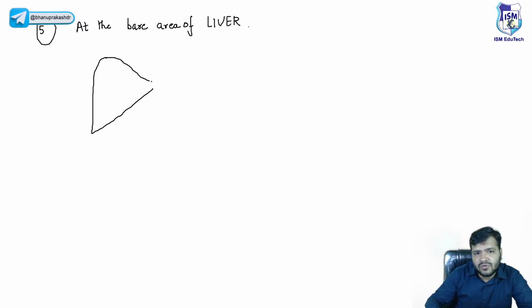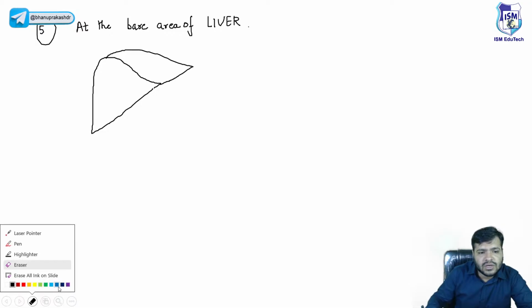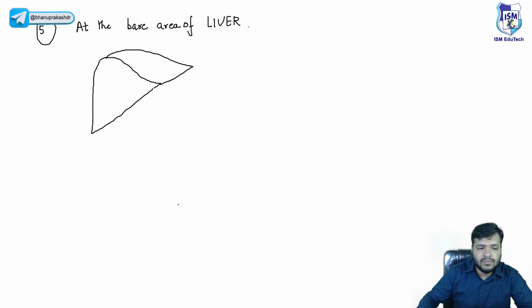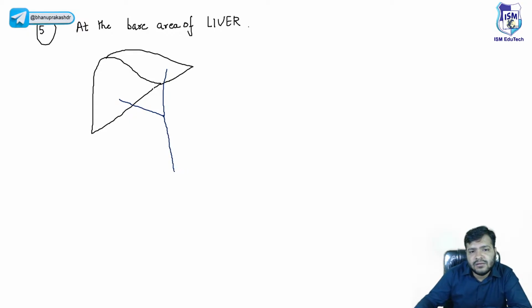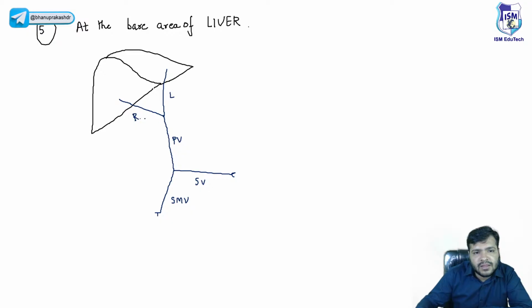For example, beta, suppose this is the liver, and we have this right lobe. This is the left lobe. Let me follow the color code over here. So you already know we have the left branch, the right branch, and the portal vein, which is formed by the splenic vein and the superior mesenteric vein.